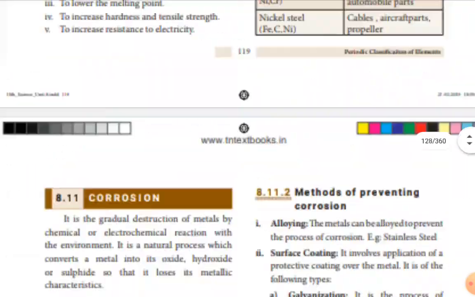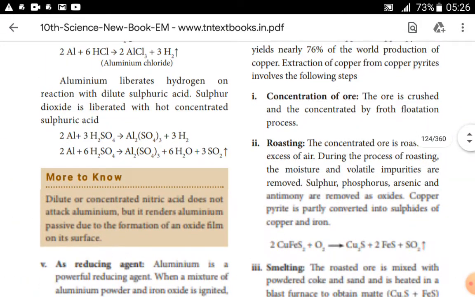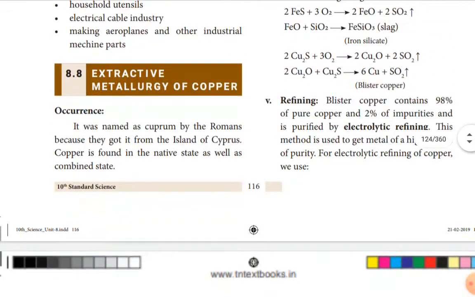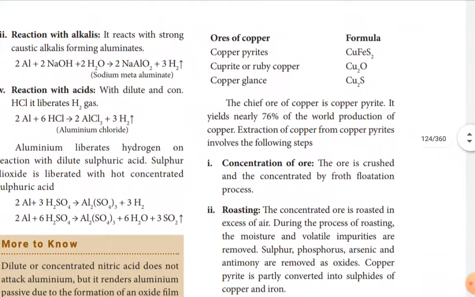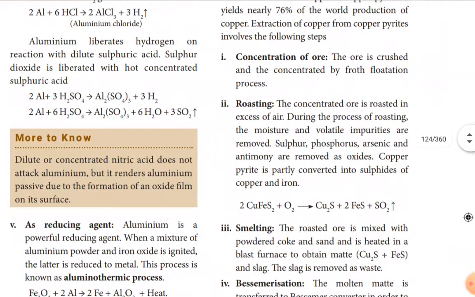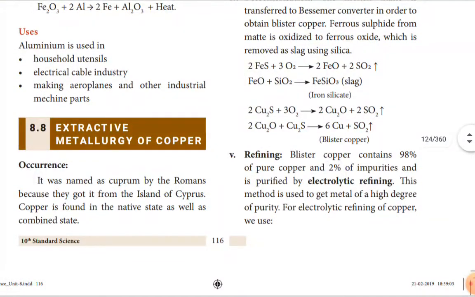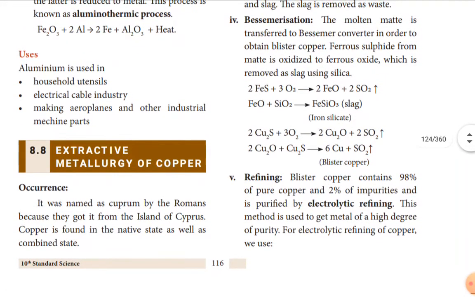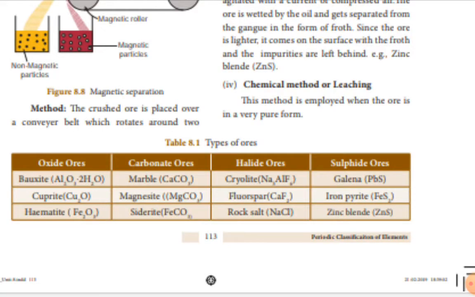You can take the page on copper, see here. The electronic configuration of copper is 2, 8, 18, 1. Also it is given in the previous pages.